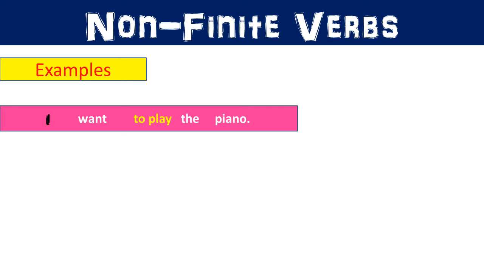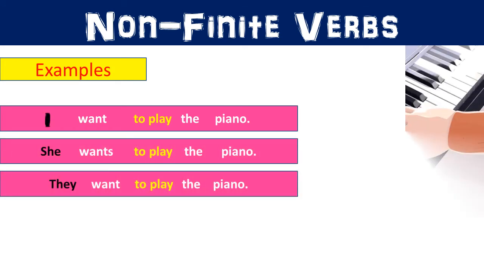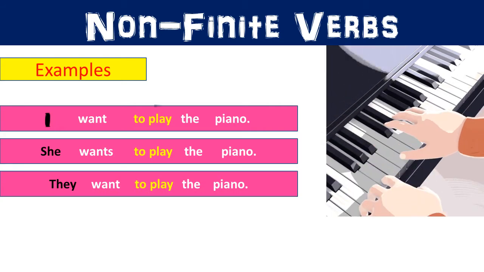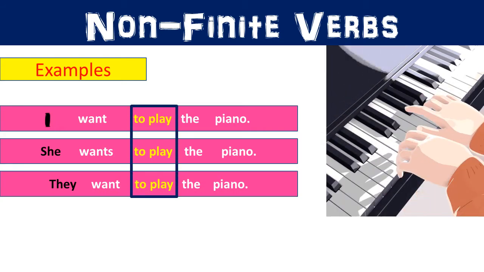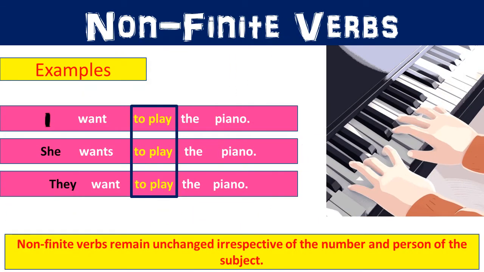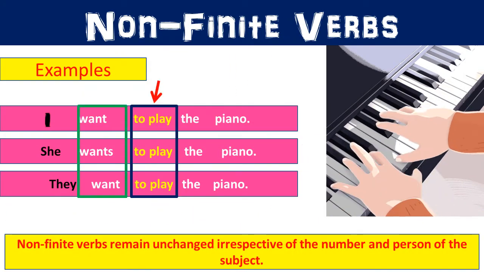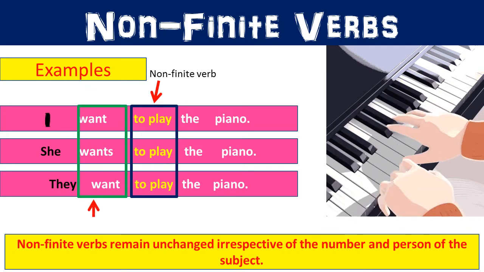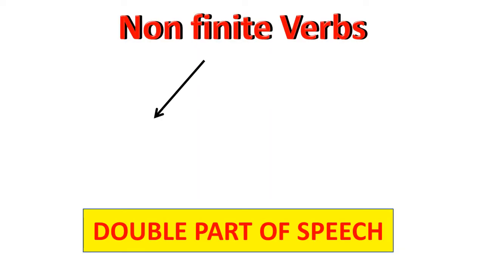For example, I want to play the piano, or she wants to play the piano. They want to play the piano. In short, a verb which is not limited by person and number is called a non-finite verb.